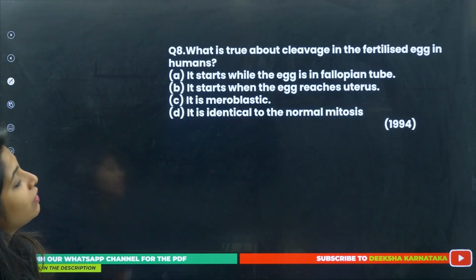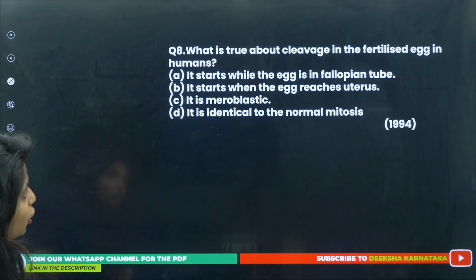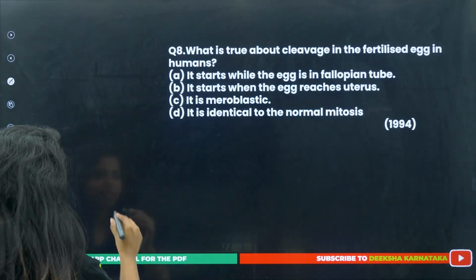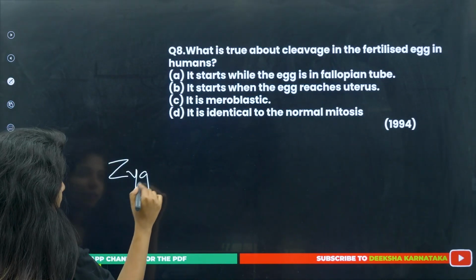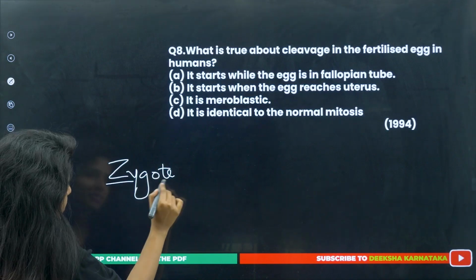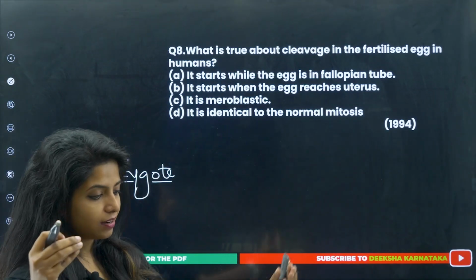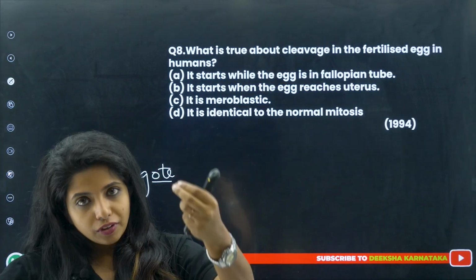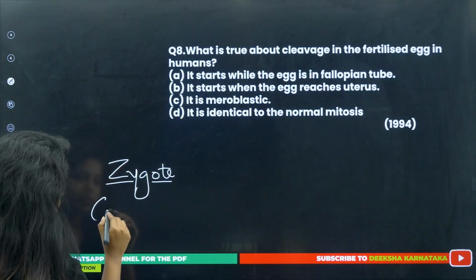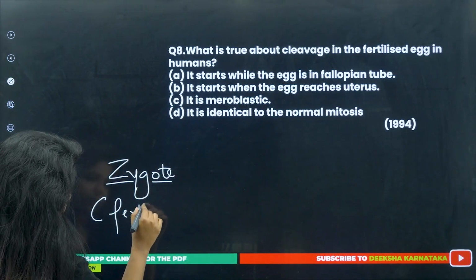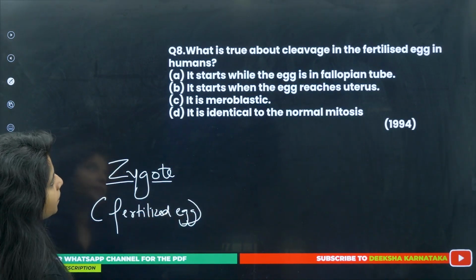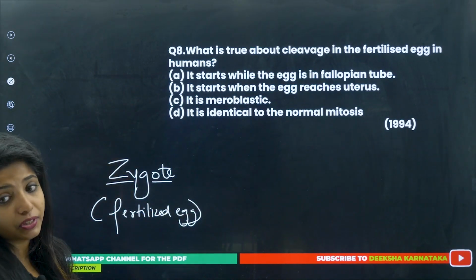What is true about cleavage in fertilized egg in humans? Cleavage in the fertilized egg. What do you mean by fertilized egg? It is a zygote, children. Fertilized egg matlab zygote. It's as simple as that. When the egg comes and fuses with the sperm, this egg is now known as fertilized egg, or you call this zygote. Okay? And they are asking what is correct about the cleavage.